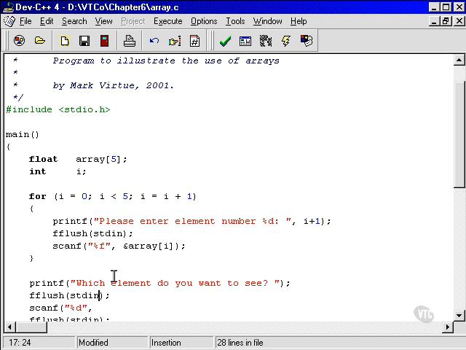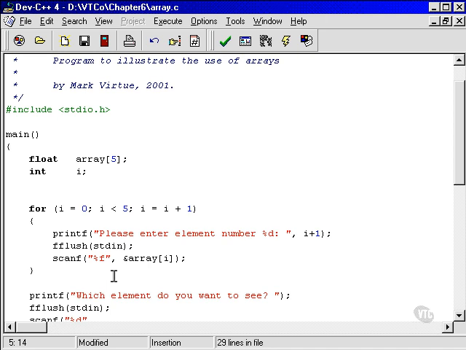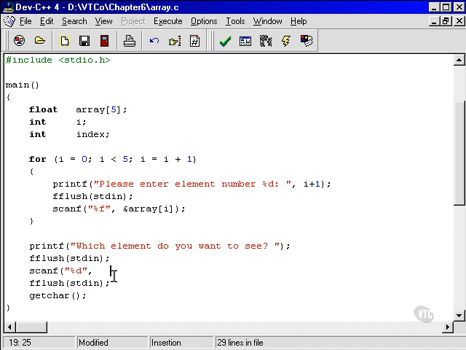And what are we going to read that into? Well, we need another variable, don't we? We need int index. We could have used i I suppose. I mean, we finished with i up here, but I'm just going to keep them separate because it's less confusing for a training course such as this. So we need the address of index. So they're going to have typed in some number in the range 1 to 5. So now we print out the answer.